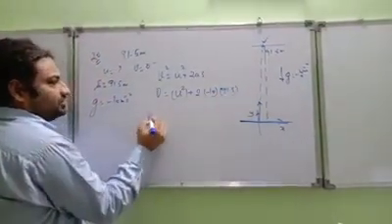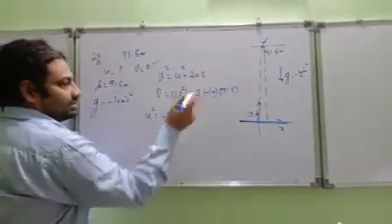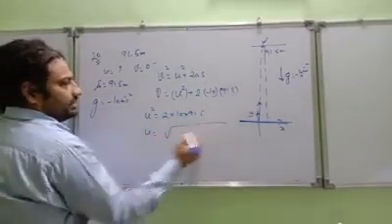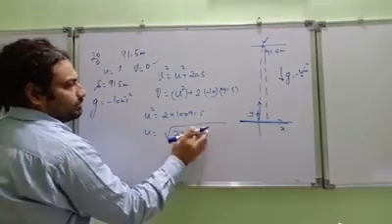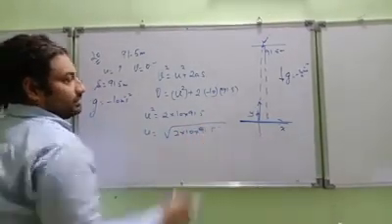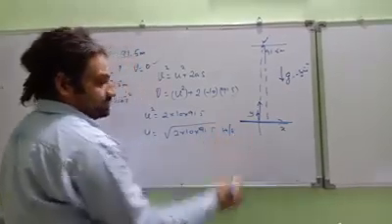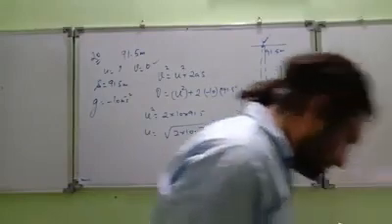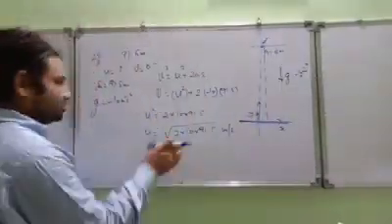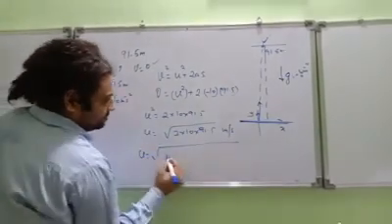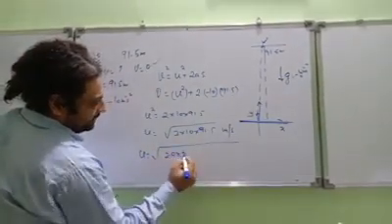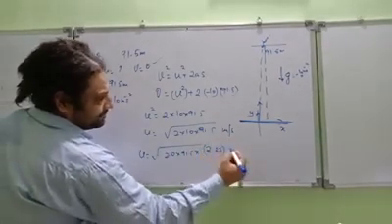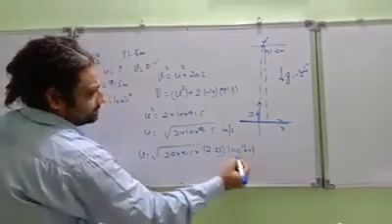So from here we get u square equals 2 into 10 into 91.5. So u comes out to be under root 2 into 10 into 91.5 meters per second. But he doesn't want meters per second, he wants miles per hour. So 1 meter per second equals 2.23 miles per hour. So u equals under root 2 into 10 into 91.5 into 2.23. We converted it to miles per hour. Do this calculation.